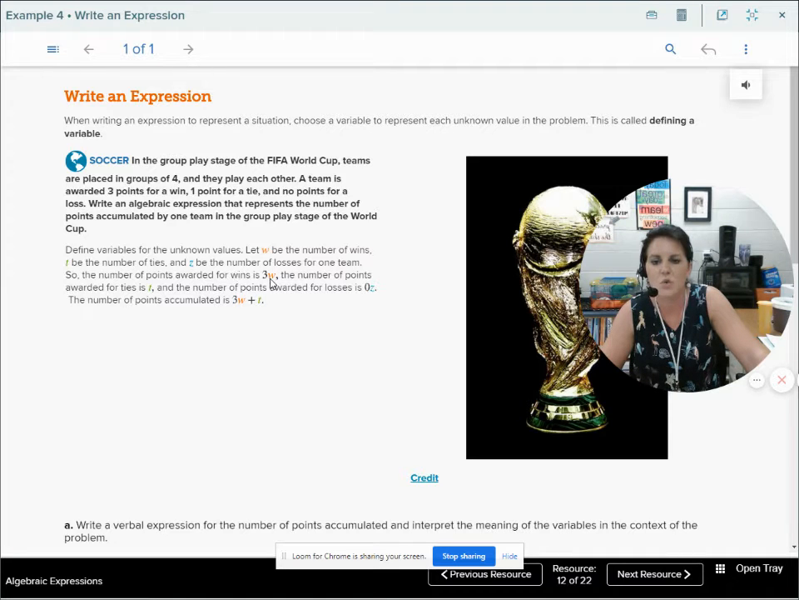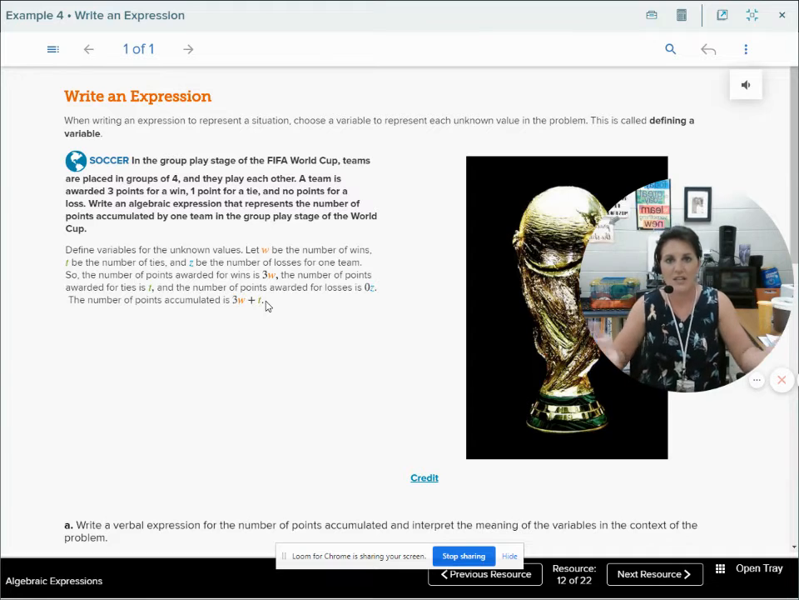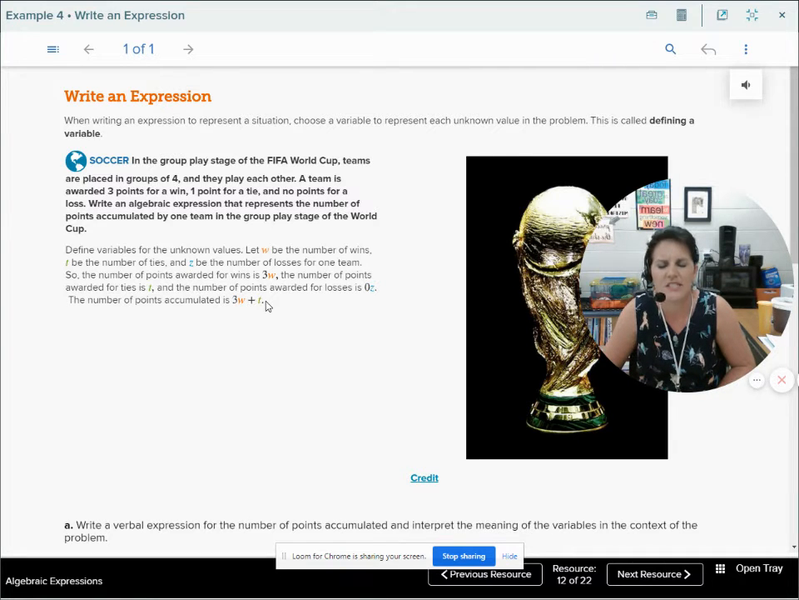So the number of points awarded for win is 3 times the number of wins. The number of points awarded for ties is T. 1 times T would just be T. And the number of points awarded for losses is 0 times z. So we can simplify this and just say the number of points accumulated is going to be 3w plus t. Notice we didn't include that 0z, because 0 times any number that we put in there for z, if they lose 100 times, they get 0 100 times, so it's still going to be 0.